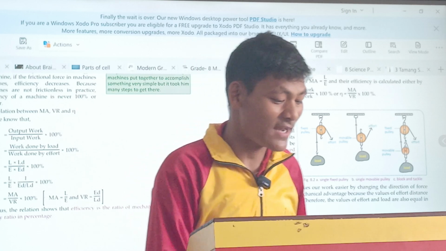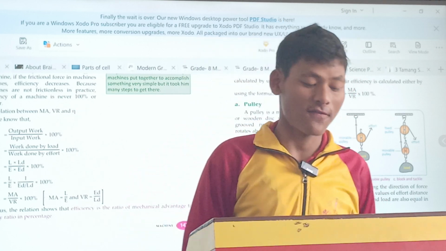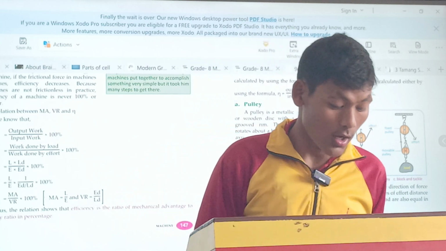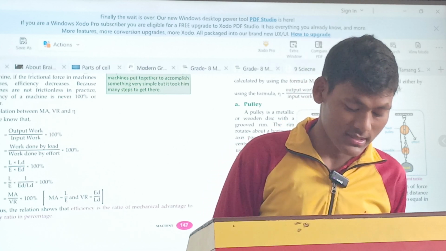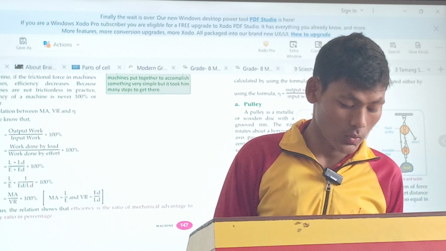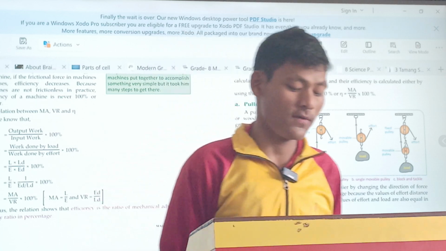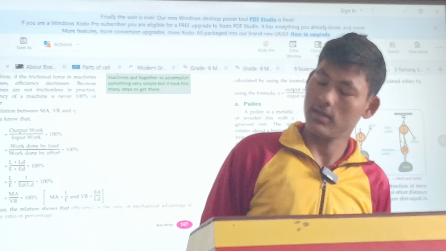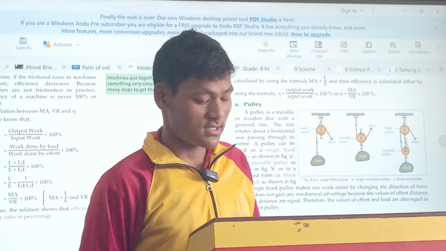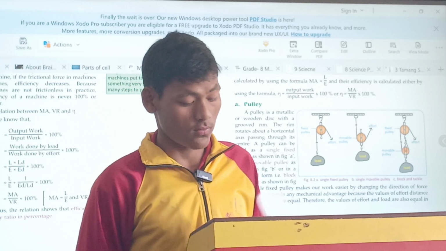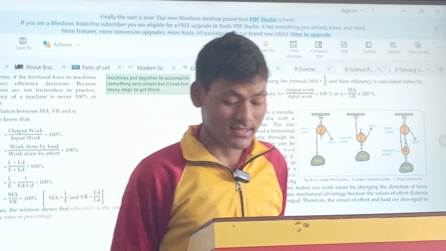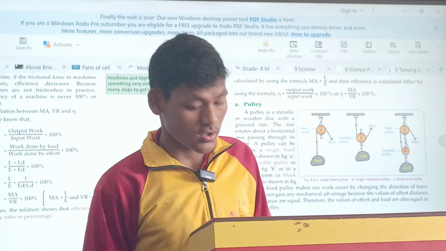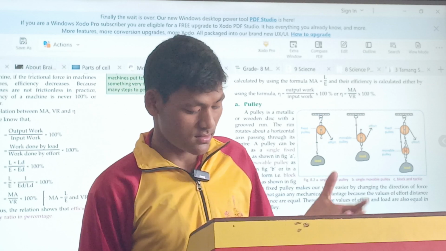And the next one is inclined plane. A slanted surface is called an inclined plane. And the numerical problem about pulley: a load of 650 Newton is lifted by a 5 pulley system up to 4 meters by applying the effort. Here the load is given, load distance is given, and the number of pulleys is given as 5, and we can calculate this easily. And the next one is wheel and axle. A wheel and axle consists of coaxial cylinders of different diameters, and here also numericals are given. Then thank you.